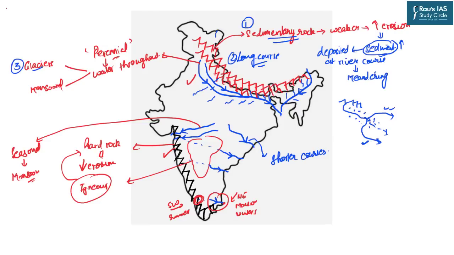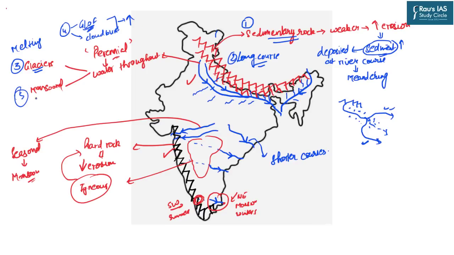The third factor comes from the glaciers. Because we understand that the northern rivers are mostly fed by the Himalayan glaciers, the climate change and resultant melting of these glaciers are also increasing the flood frequency as well as intensity in the northern plains. Then there are certain geophysical phenomena which are typically restricted to the upper reaches, that is the higher altitudes. For example, there are instances of GLOF, which is known as glacial lake outburst floods. Then we also experience a number of cloudburst events in the Himalayas. So these factors also increase the discharge and the volume of the rivers.